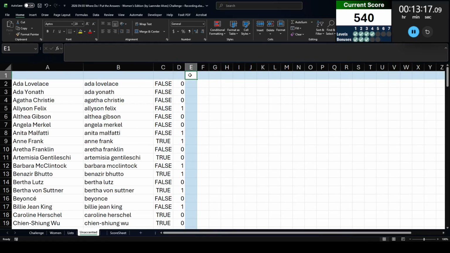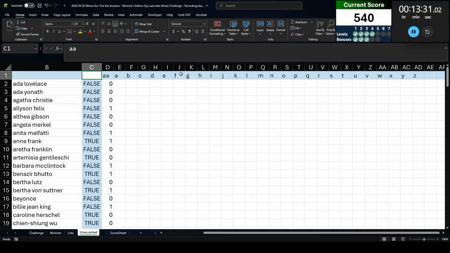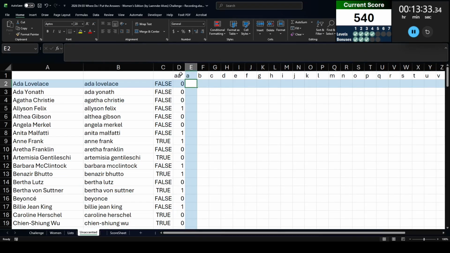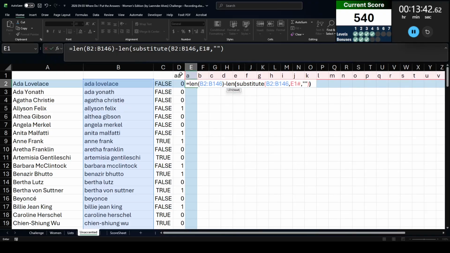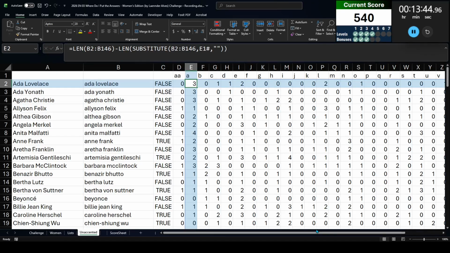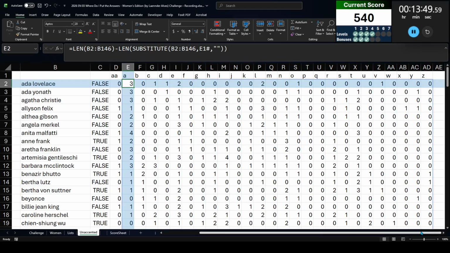I think what I want to do now is count how many of each letter is in those names. So let's once again do LOWER CHAR SEQUENCE from 26 starting at 65. So that's all the letters. And let's find out how many times the letters appear in the names. So length of all these minus length of SUBSTITUTE of all of these, taking this letter and replacing it with nothing. So that gives us how many letters are in each name. I'm going to keep this because I think this is going to be valuable information.